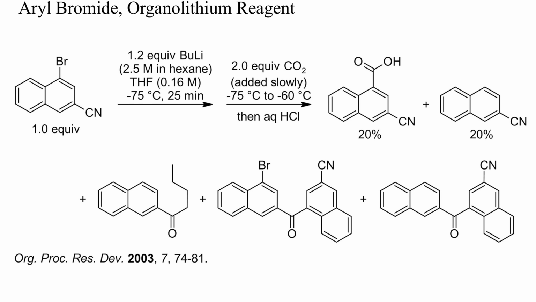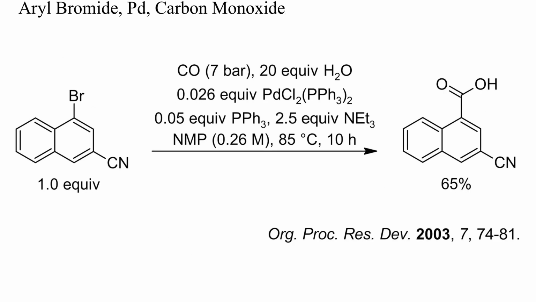This example shows that intermediate organolithium compounds are sometimes too reactive, even at low temperature. After treatment with butyllithium and carbon dioxide, only 20% of the expected naphthoic acid was obtained here. The main byproducts were the debrominated starting material and ketones resulting from the addition of organolithium intermediates to the cyano group. A palladium-catalyzed carbonylation with carbon monoxide gave much improved results. This reaction proceeded at 85 degrees Celsius and did not even require anhydrous conditions.